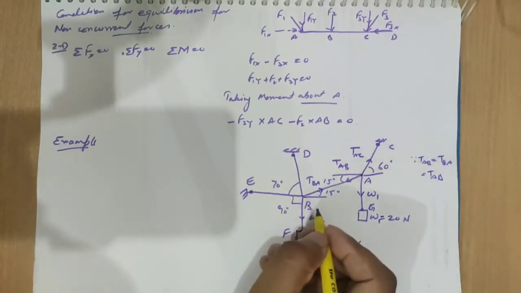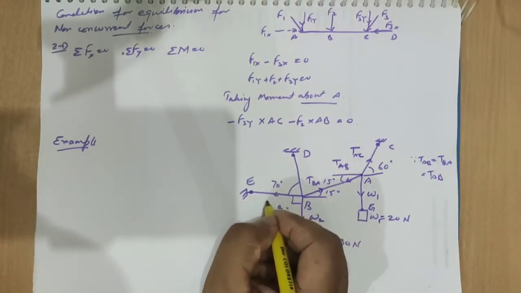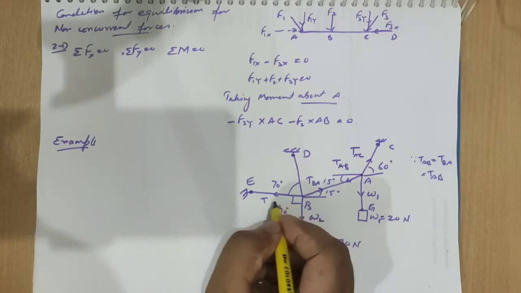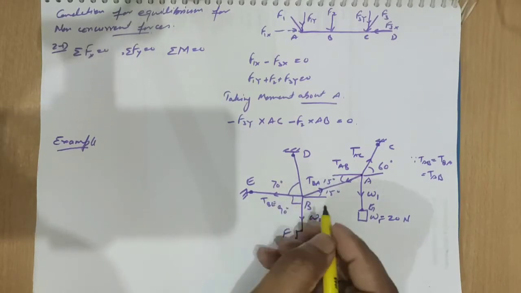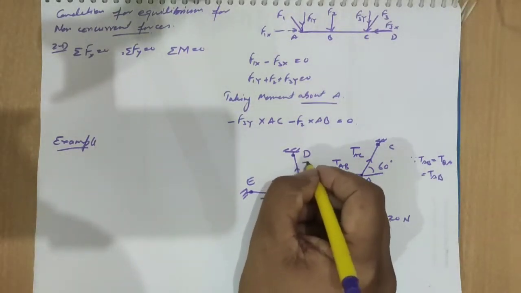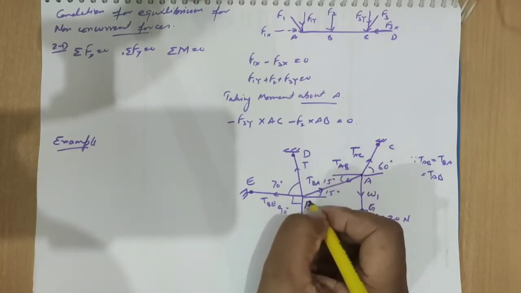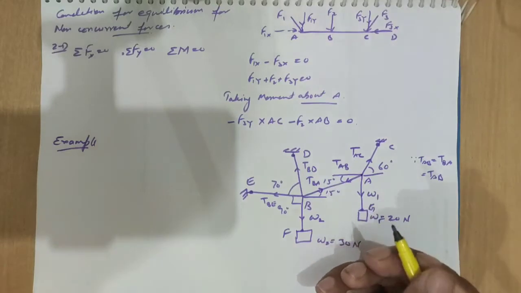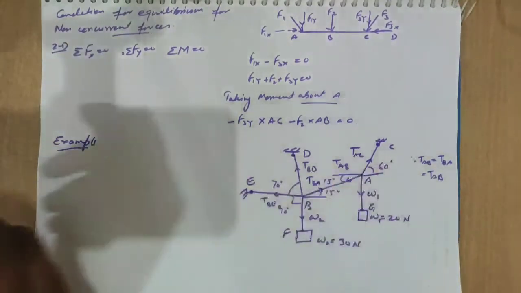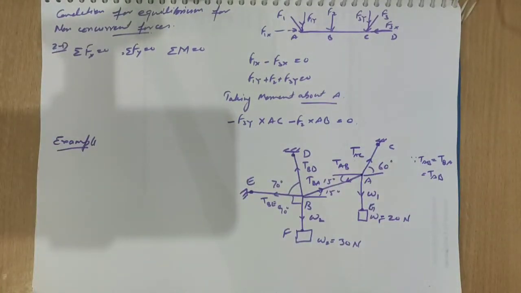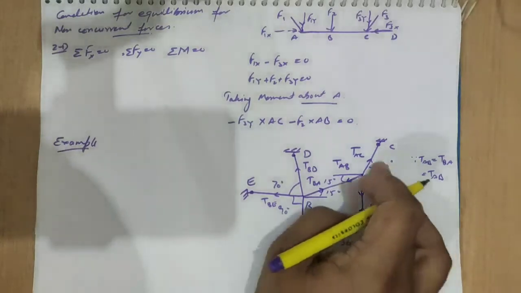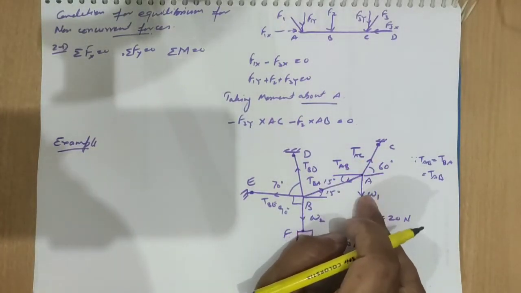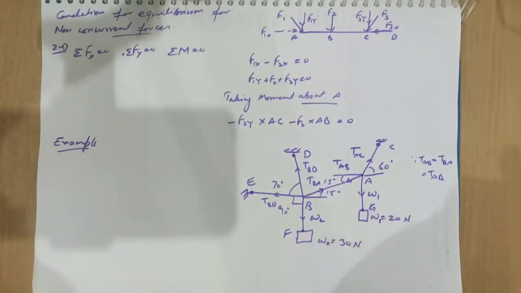So here TBE, and here we can write like TBD. So we are having these kind of tension in the members. So here we are having the three forces, all the forces in equilibrium.